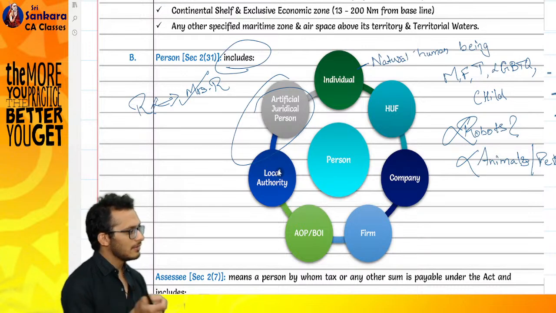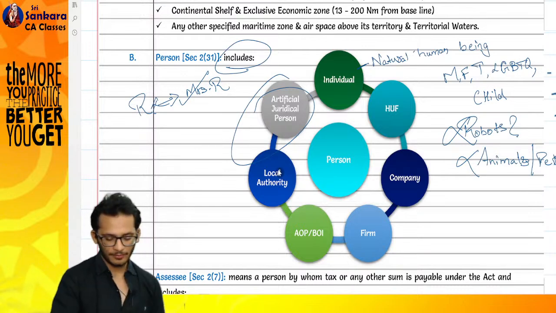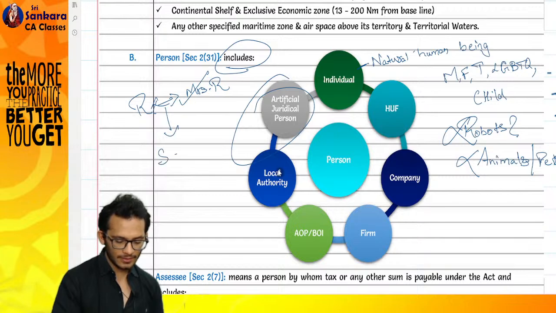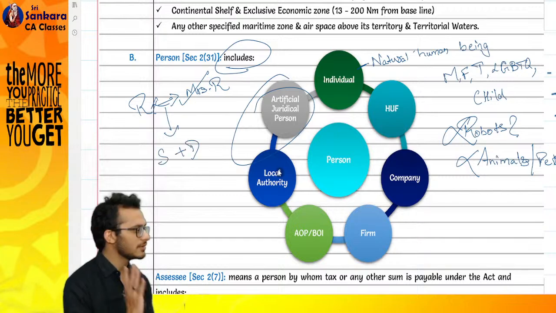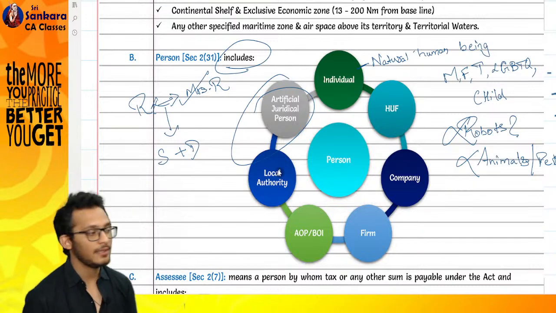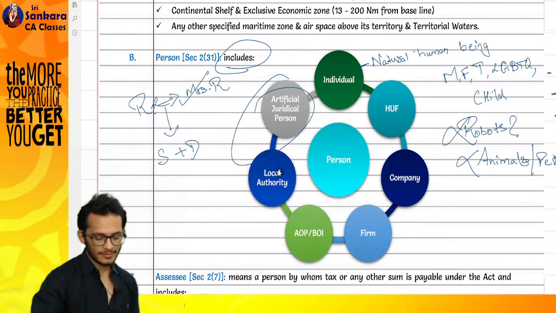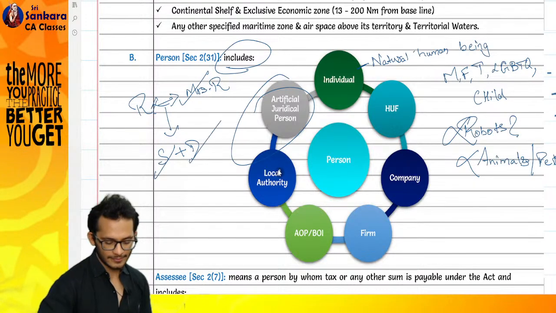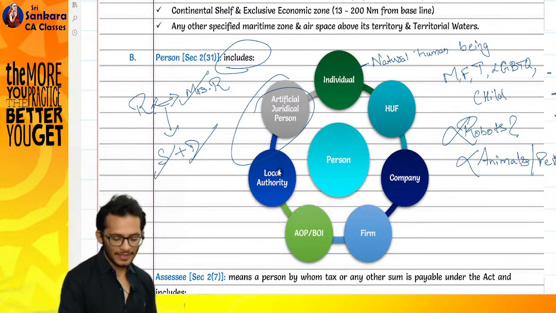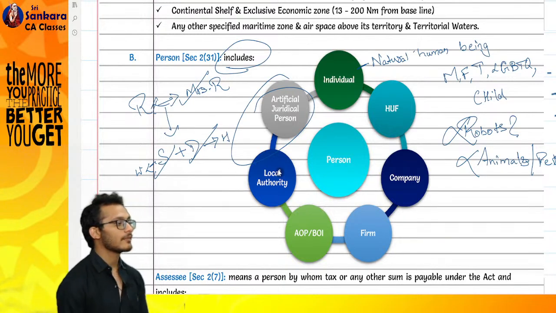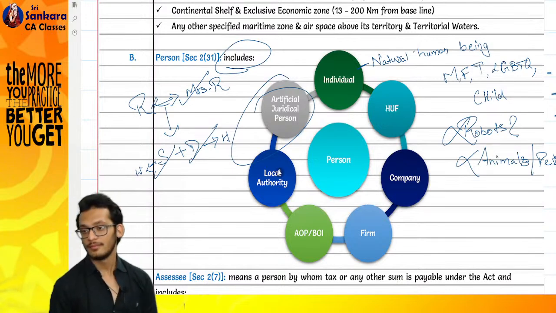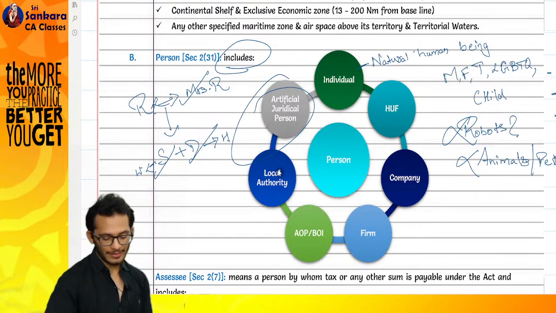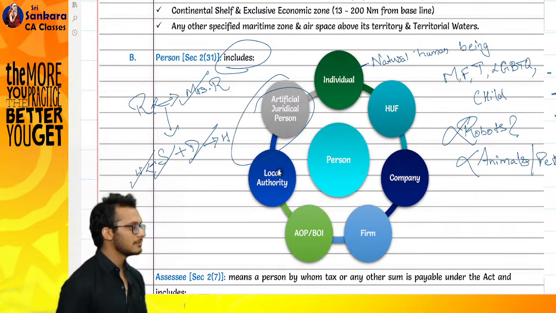R married Mrs. R, so she becomes a member of the HUF. They get a son and a daughter. Both are there. Son, member of the HUF? Yes or no? Daughter? Yes. The son marries a wife. The daughter marries a husband. Son's wife, member of the HUF or not? Daughter's husband, member of the HUF or not?